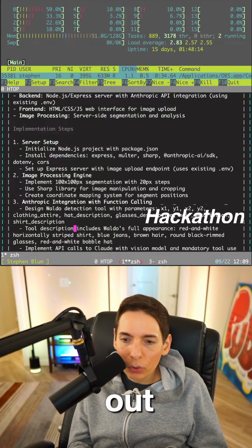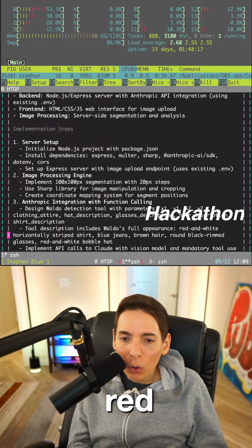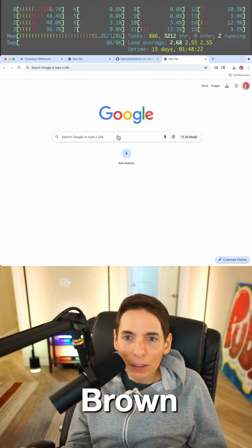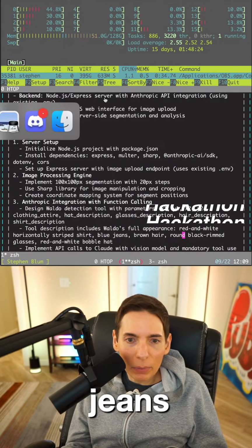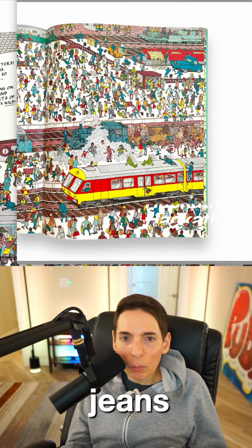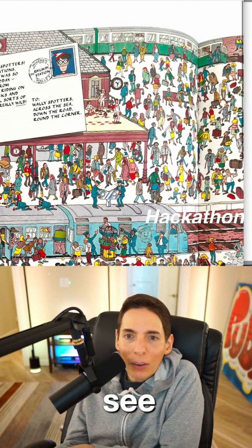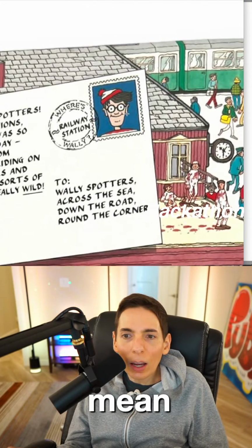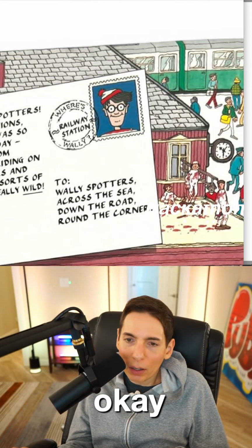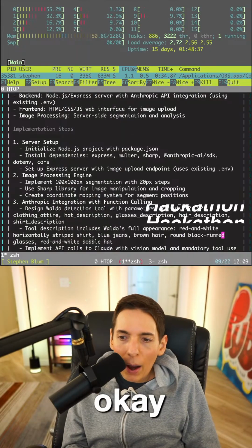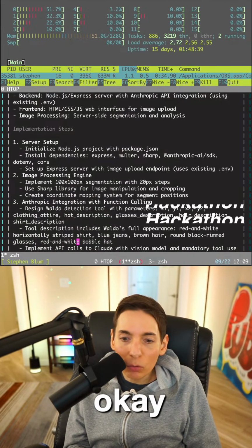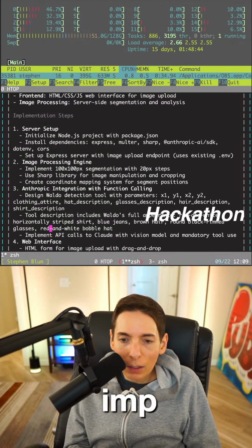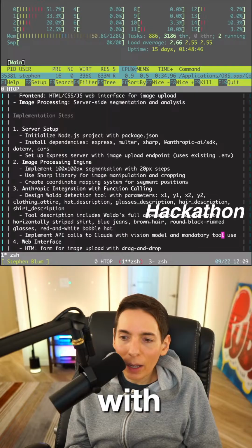Tool description, including Waldo's full appearance: red hat, horizontally striped shirt, blue jeans, brown hair. Wait, brown hair? Hold on, let me double check. Is it brown hair? I mean, it's brownish hair. Yeah, that's okay. That's brown, I think that's fine. Brown hair, round black-rimmed glasses. Red and white hat, bobble. It's got to be a bobble hat. Implement API calls to Claude with the vision model and mandatory tool use.